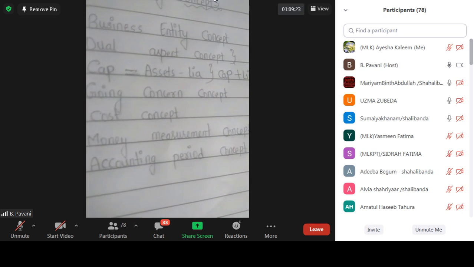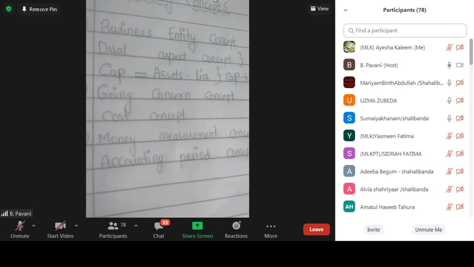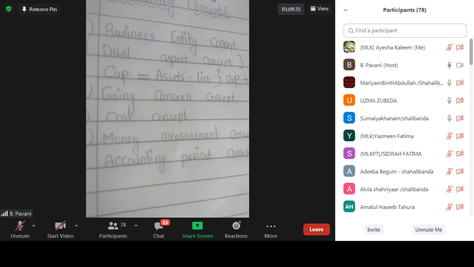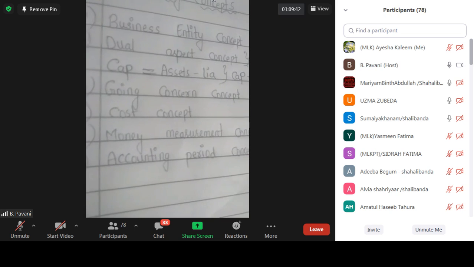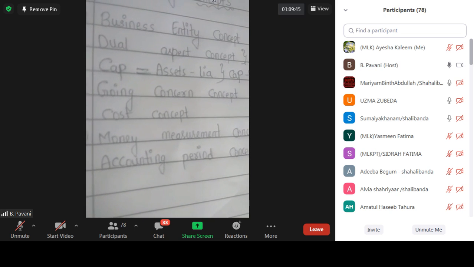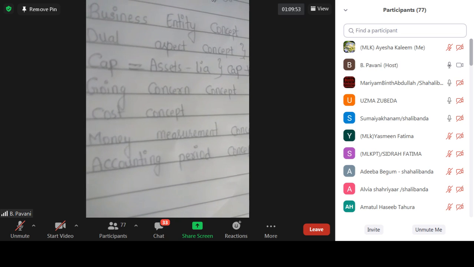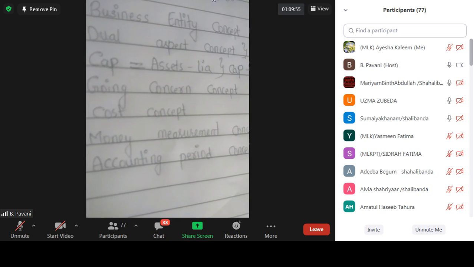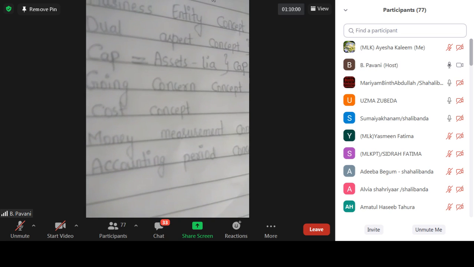Coming to the cost concept, as per this concept every asset is recorded in the books at the price paid to acquire it. At the price paid to acquire means जब भी वो लोग कितने पैसे में खरीद रहे, एग्जैक्ट वैल्यू जो है वो वैल्यू ही बुक में लिखते. That is the cost concept. Whatever assets the business has, they record at the cost they purchased at, and this is the basis for the subsequent years. Subsequent means जो आगे के साल रहते ना, उसके में भी same value लेते.